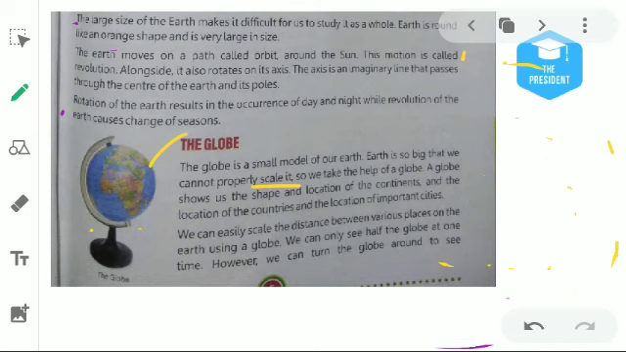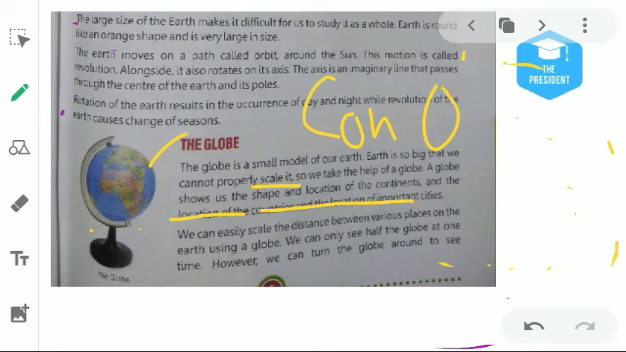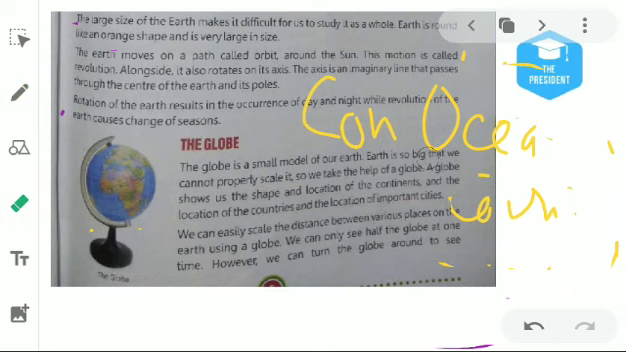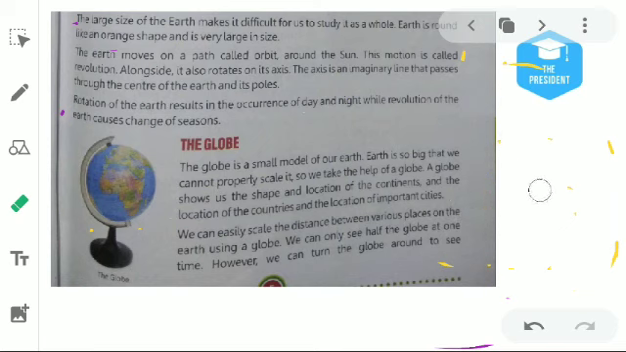A globe shows us the shape and the location of the continents, the location of the countries and the location of important cities. What do globes do? Globes show us the continents, oceans, countries and important cities which we can't see on Earth, because Earth is so much bigger than us.